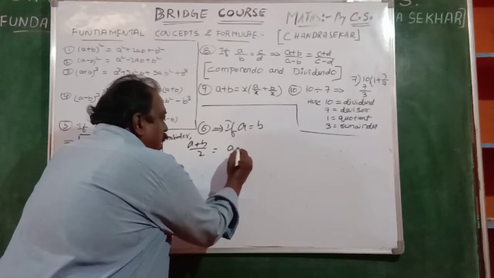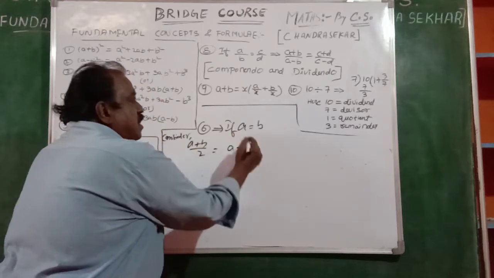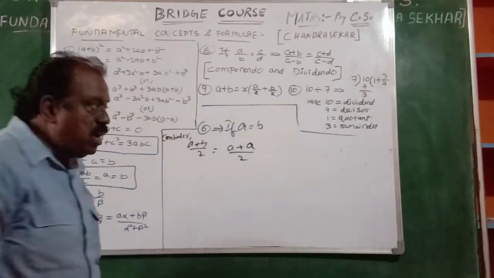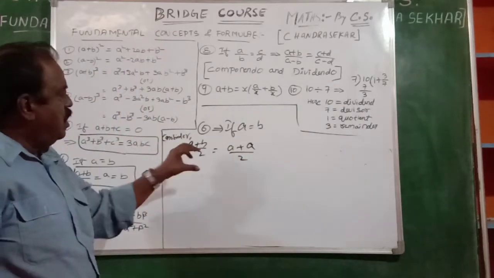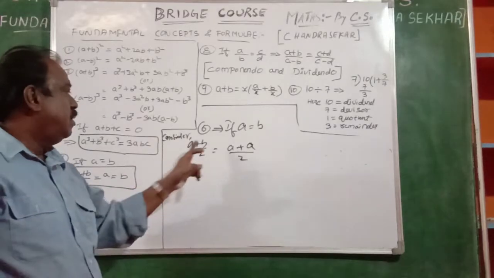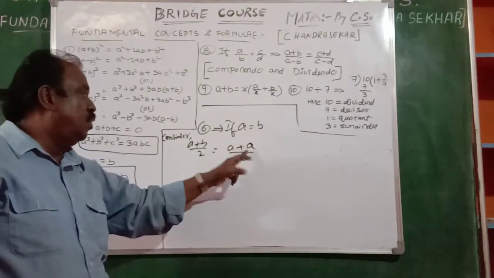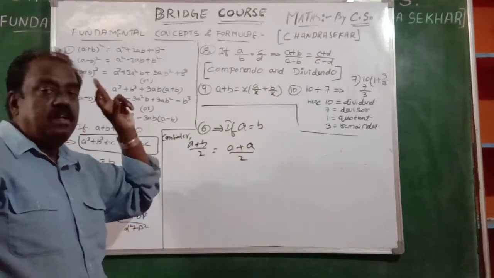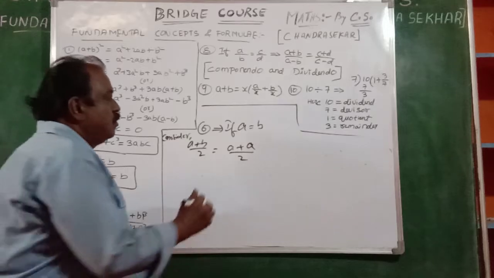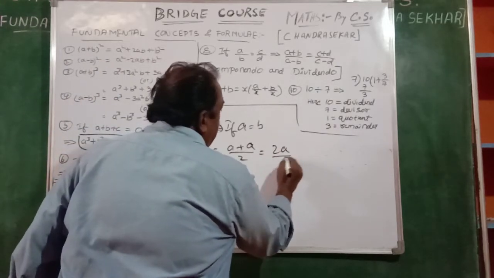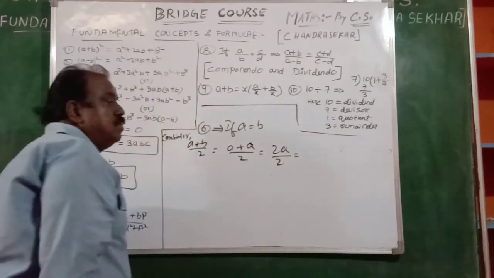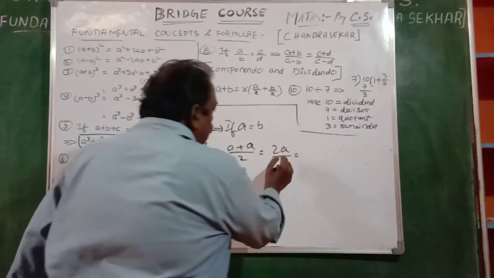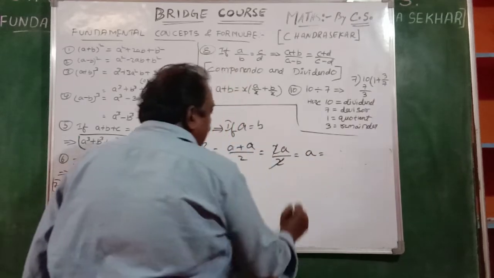Here, A, what is B? B is nothing but that A. By 2 as it is. We are taking A plus B by 2. What will happen? For B, we may use A only. A as it is A, plus B is nothing but the condition A, by 2 by 2. Here it is 2A by 2. Okay? A plus A is 2A. 2A by 2, 2 cancels, so we get A.